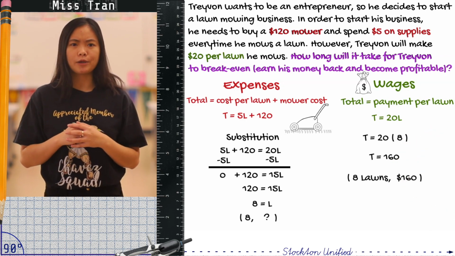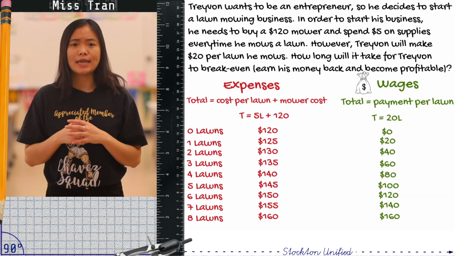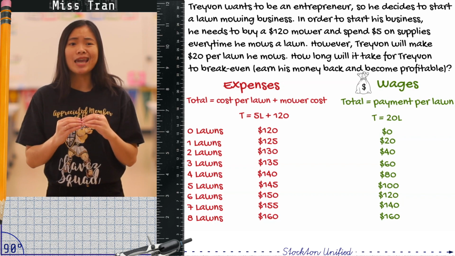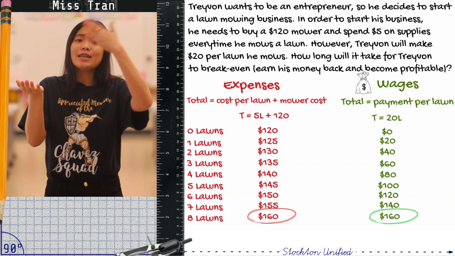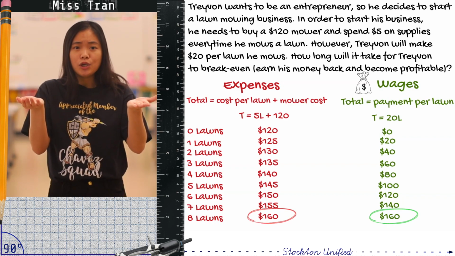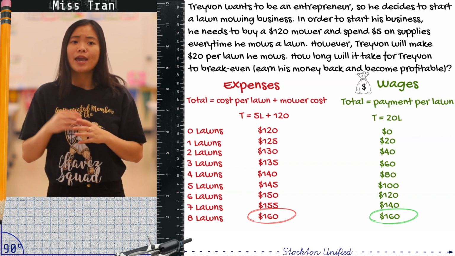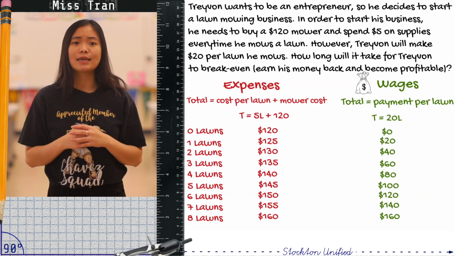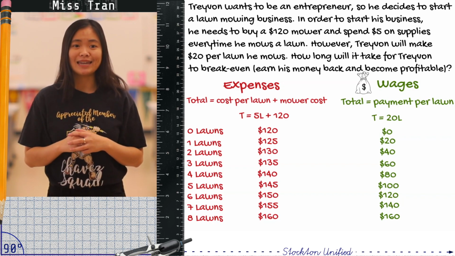So let's check our work. We can build a data table for this 8 lawns and show that $160 is the point where his expenses and his earnings cross paths. You can see that each lawn gets mowed, he moves one step closer to reaching his goal of being a business that is profitable, a business that is making more money than it is spending.